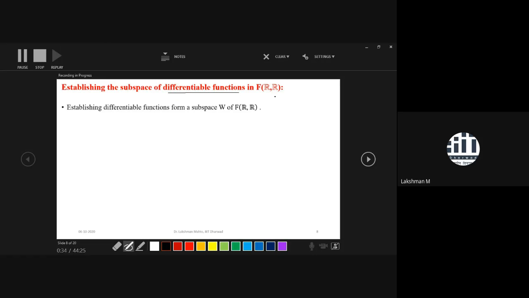So here you can define a variety of differentiable functions from R to R. And F(R, R) is what? It is the collection of all the functions from R to R. So it is the largest collection of functions defined from R to R, and that forms a linear space. So here your V is what? Always, your question would be what is V. Once you come across V, then next you are willing to find a subspace in that V.